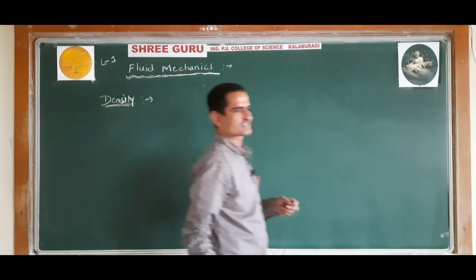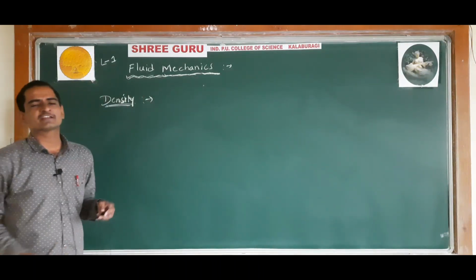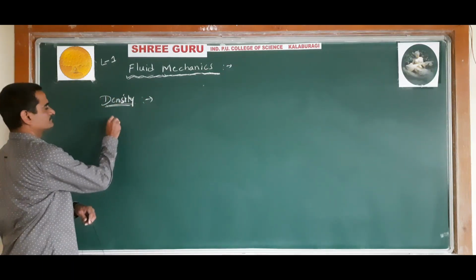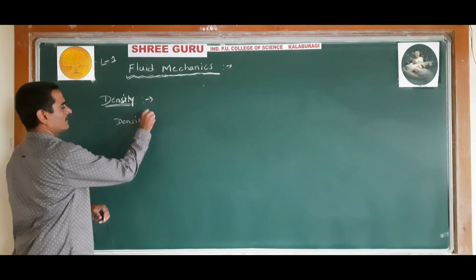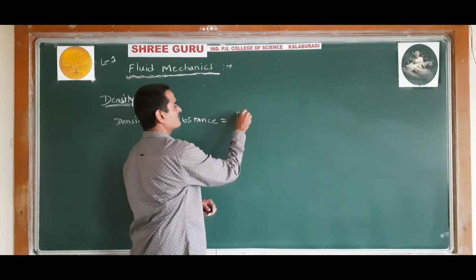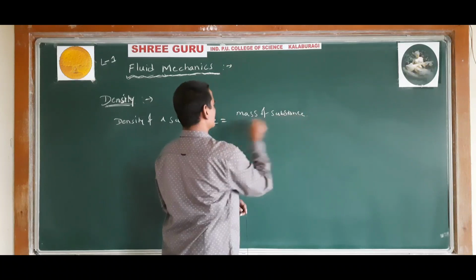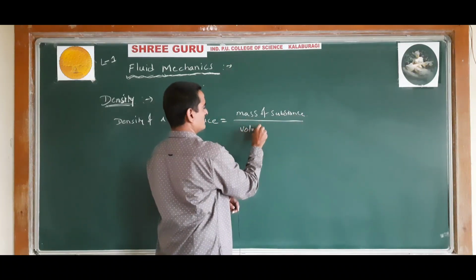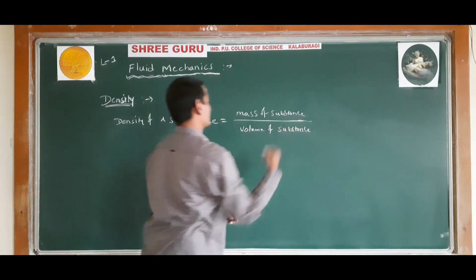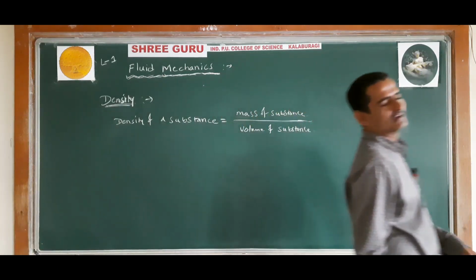Density of a substance is defined as the ratio of mass of the substance to the volume of the substance, or any matter.